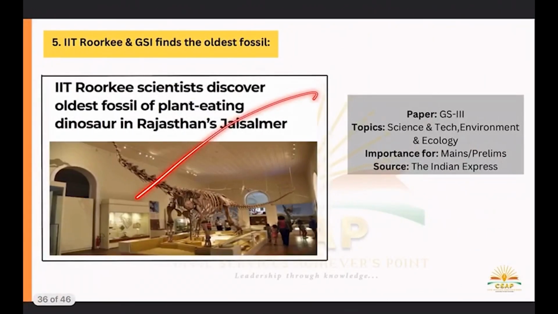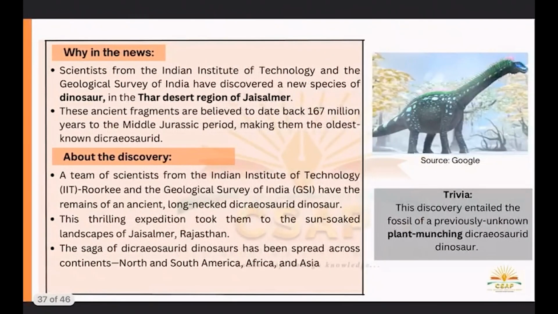Last topic, IIT Roorkee and GSI found the oldest fossil. So recently a fossil scientist from IIT and GSI have discovered a new species of dinosaur in the Thar desert region of Jaisalmer. Okay, 167 million years, middle Jurassic period, making them the oldest known dicraeosaurid. So it's a long neck plant eating dinosaur species.